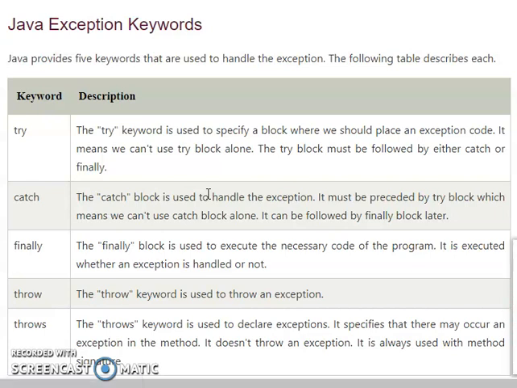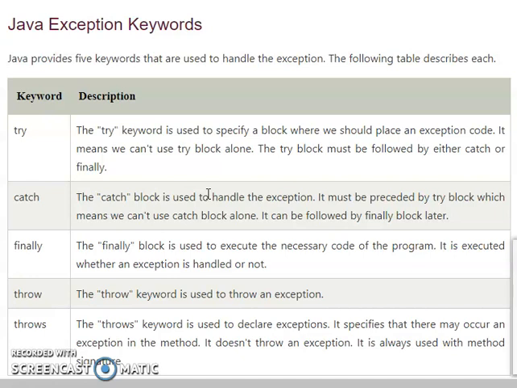And then the third keyword is finally. The finally block is used to execute the necessary code of the program. It is executed whether an exception is handled or not. And the next keyword is throw. The throw keyword is used to throw an exception.